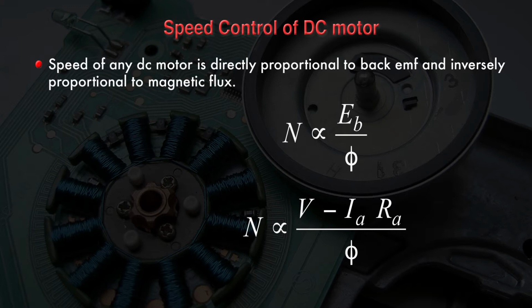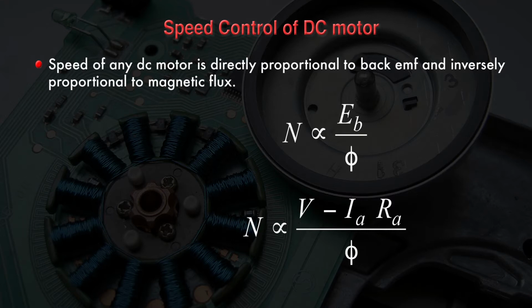This Eb can also be written as V minus Ia Ra, where V is the applied voltage, or you can say supply voltage, and Ia is the armature current, and Ra is the armature resistance, and phi is the flux. So the speed of any DC motor can be controlled by adjusting the following. Here you can see from the formula that the first term is V, that is the applied voltage across the armature. If you are able to control the voltage of DC motor, that means you can control the speed of DC motor, because as you change the applied voltage, you are able to change this armature current.